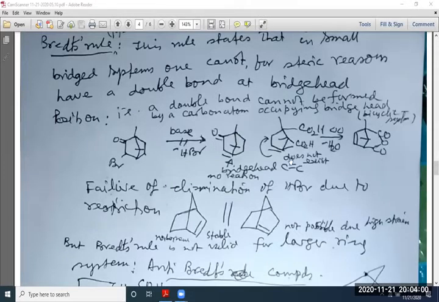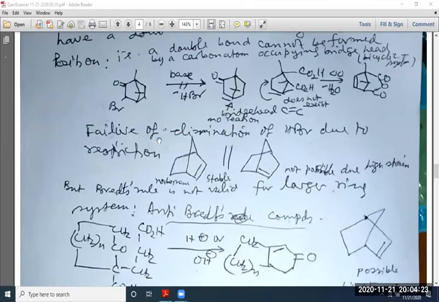And if this compound were possible, because of another double bond at the bridgehead, it does not exist. It immediately goes into this form. The double bond is not at the bridgehead, but an anhydride is formed by water elimination. Now, failure of elimination of HBr is due to this restriction. That is not possible, but here it is possible, it's stable, and this is not possible due to high strain.